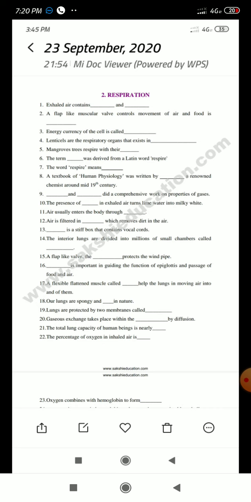Next, the presence of dash in exhaled air turns lime water milky white. What is that gas? Carbon dioxide. Okay, good.